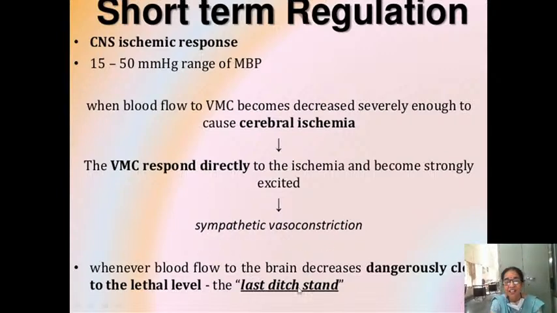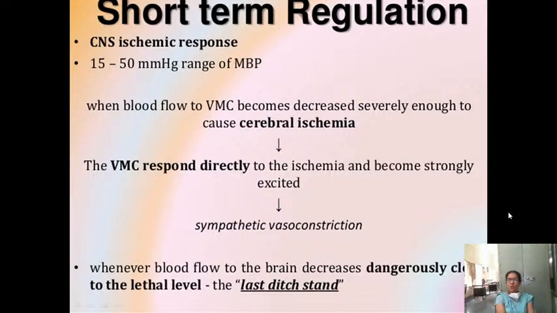This is our last ditch stand. Whenever blood flow to the brain decreases dangerously close to the lethal level, we are about to die, no blood supply to the brain, this is the last ditch stand. So the sympathetic system will get activated and it will produce sympathetic vasoconstriction. This is called the last ditch stand. If here the sympathetic system is not able to respond, the person will die.